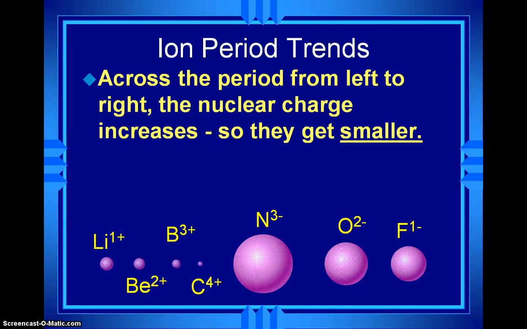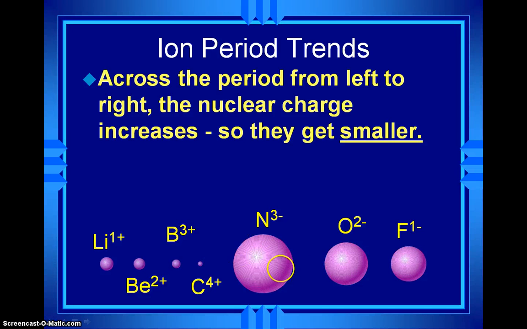Okay. Now, across the periodic table from left to right, the nuclear charge is going to increase. So again, the pull on the electrons is going to be stronger, so they're going to be smaller and smaller. Now, if we look at the first few cations that are formed by the metals, they're going to be a lot smaller, right? Because they're losing electrons, and therefore the nuclear charge is going to be stronger on fewer electrons.